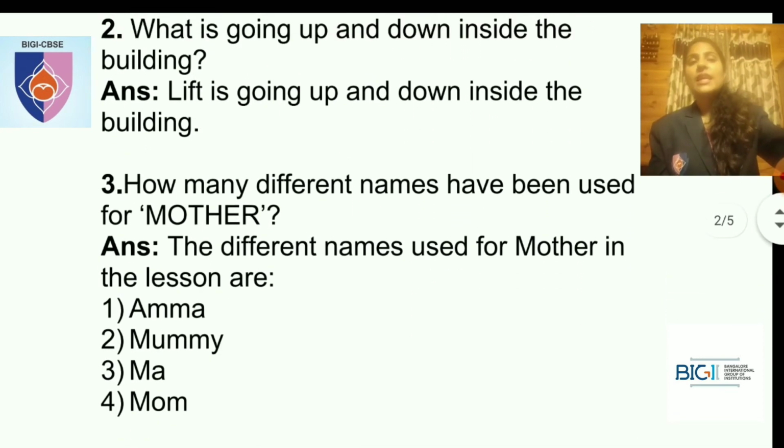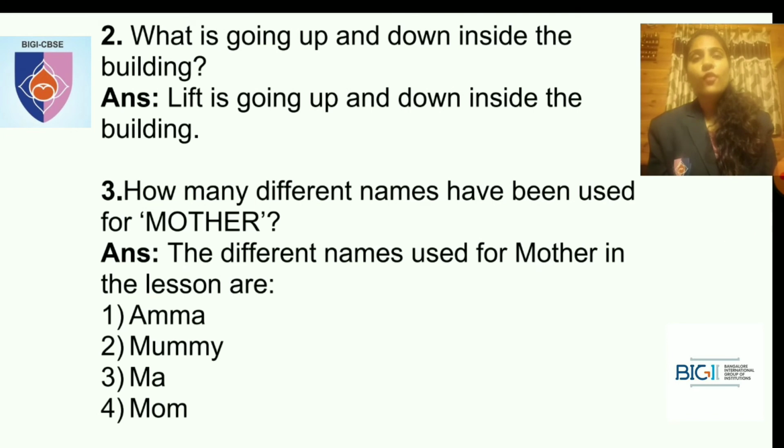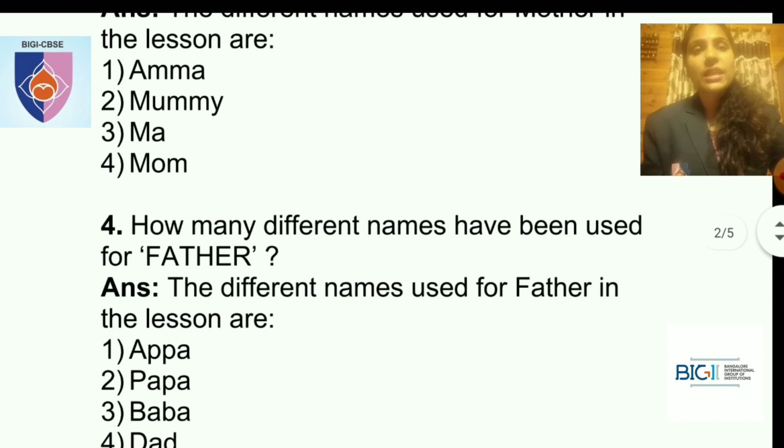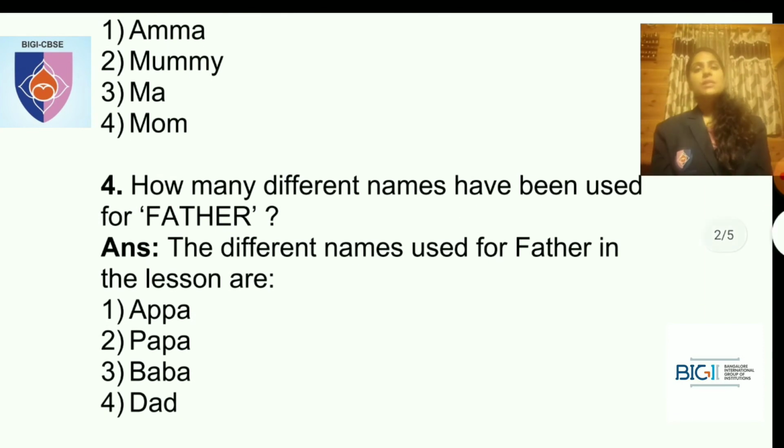How many different names have been used for mother? The different names used for mother in the lesson are Amma, Mummy, Ma and Mom. Okay, the first one is Amma, second one is Mummy, third one is Ma, and the fourth one is Mom. Okay, so the fourth question is, how many different names have been used for father?